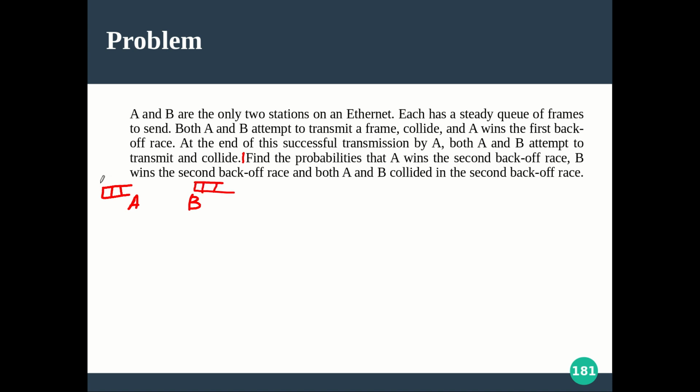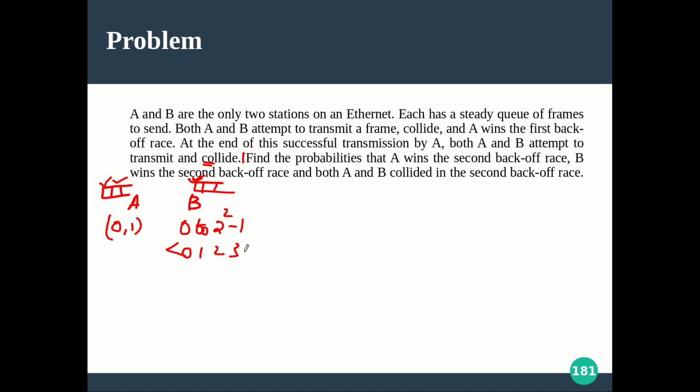So the first frame was sent by A. Now for B it collided and it is waiting for its turn, and A is now sending a fresh new frame, the second frame, but B is again and again sending its first frame only. So for A, as it is a fresh frame and it is a first collision, it will choose a random number in the range 0 to 1. Now what will it be for B? B is retransmitting the same frame again and it is being collided, meaning this is the second collision for B's frame. So as the collision number is 2, we will choose the randomization interval to be 2 power 2 minus 1, that is 0, 1, 2, 3.